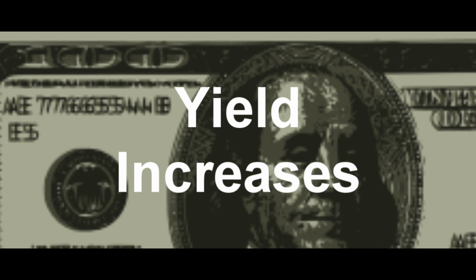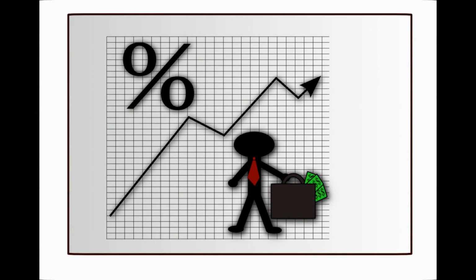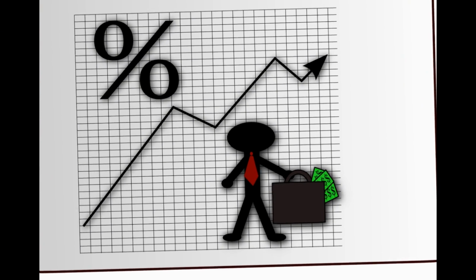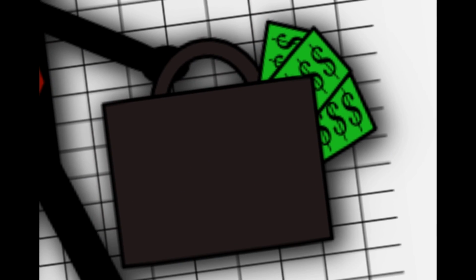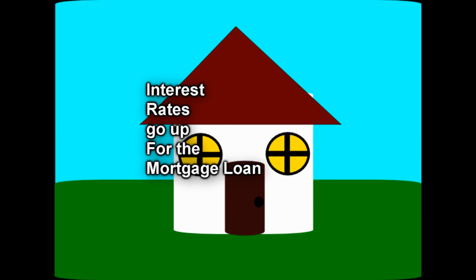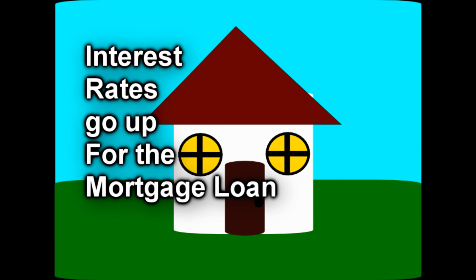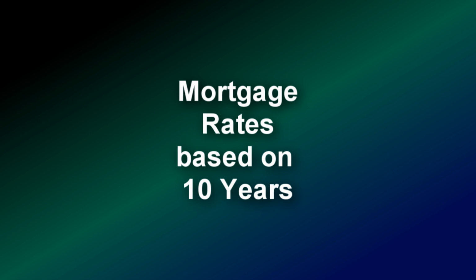Banks and other lenders are also in competition for investor dollars. If Treasury yields go higher, banks need to offer investors a better return on their investment too. Thus, they need to increase the interest rate to the homeowner or the borrower. Since the 30-year mortgage is usually paid off or refinanced before 10 years, the 10-year note is one of the better benchmarks bankers use to determine mortgage rates.